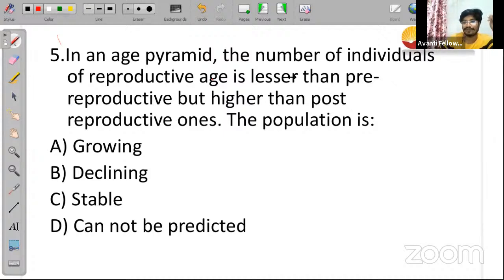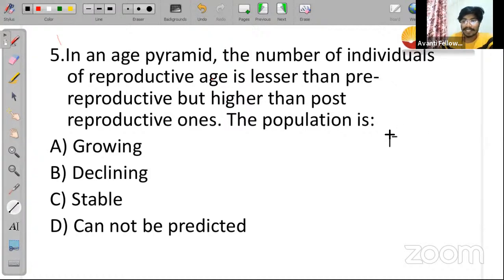Okay. If you look into this question, just try to recall the concept that I explained to you in the class. Let me make the pyramid here. The question is saying the number of individuals of reproductive age is lesser than pre-reproductive.